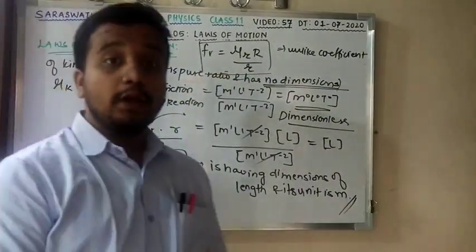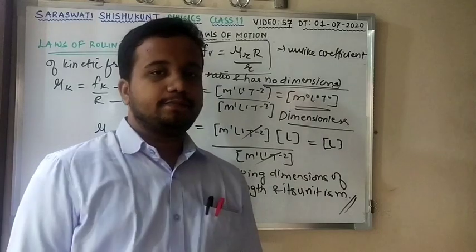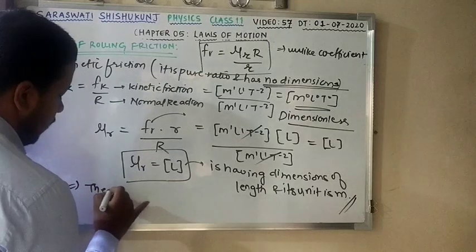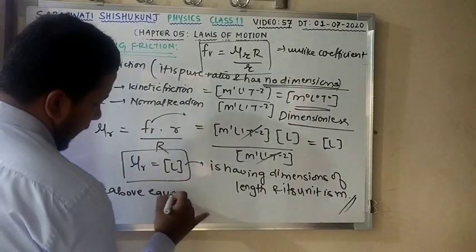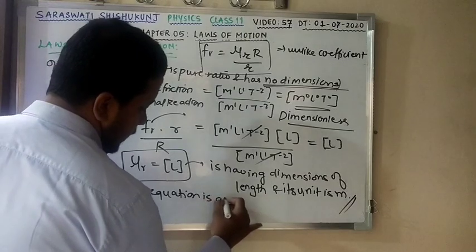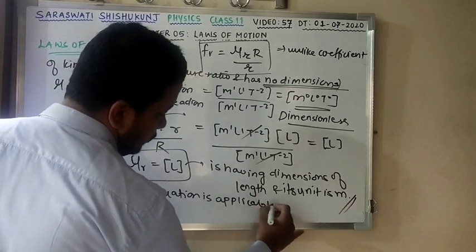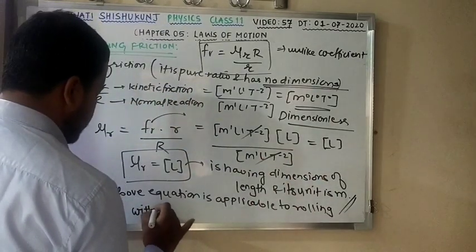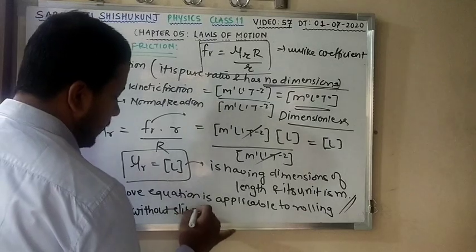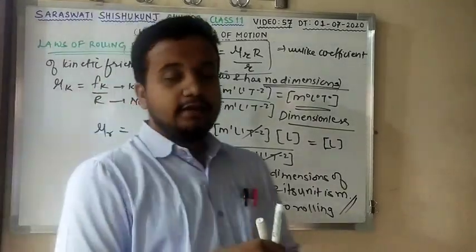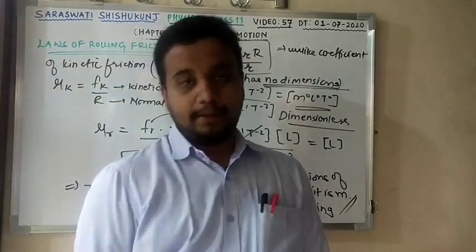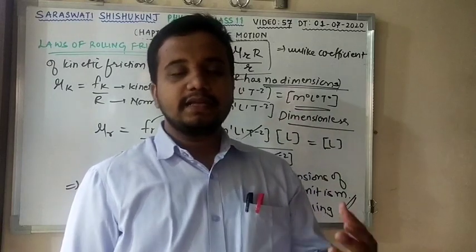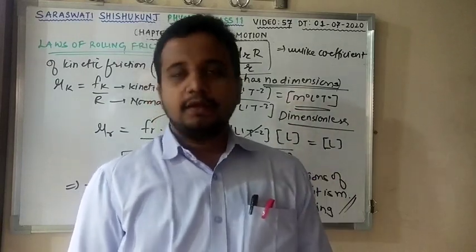One more thing I want to tell you: remember, this equation is only applicable to rolling motion without slipping. So you can write here, the above equation is applicable to rolling without slipping. I have already discussed sliding, rolling and rolling without slipping. Rolling means to roll over the surface. Sliding means either push or pull of an object on a horizontal surface. That is sliding.